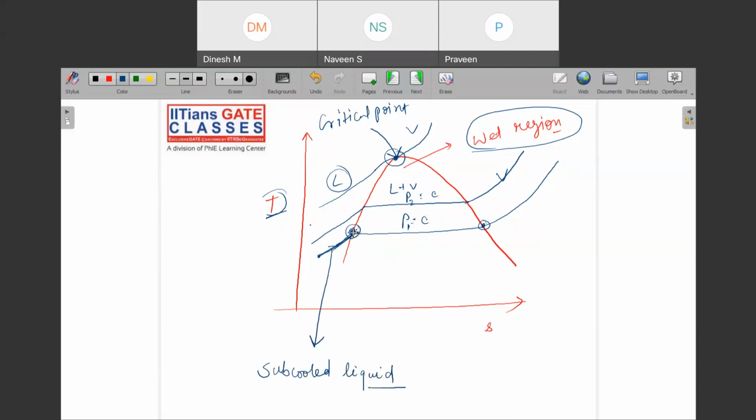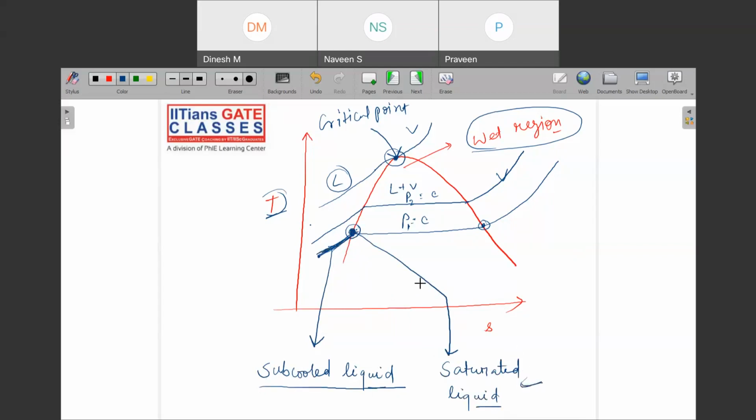And when you have reached this point, let us say your liquid is lying at this point, you will name it saturated liquid. Why? Because you have reached the verge of saturation. Understand the difference between these two: when you are below this region, meaning you have not started boiling, you will name it subcooled liquid. When you have just started boiling, you will say it has become saturated.